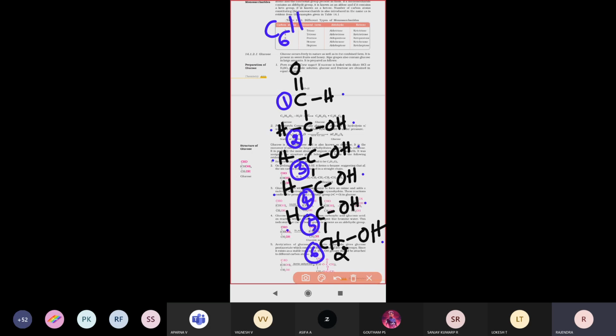So C6H12. Next, how many oxygen atoms? Count once: 1, 2, 3, 4, 5, 6. So oxygen atoms are also 6. Therefore the molecular formula is C6H12O6 for glucose.